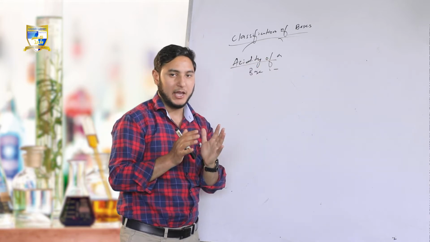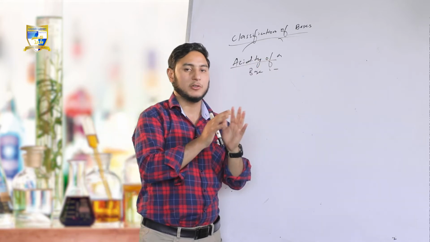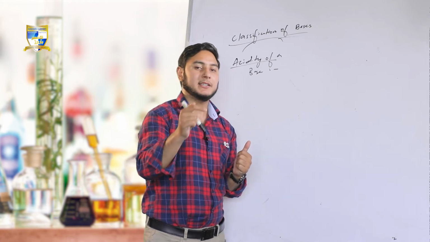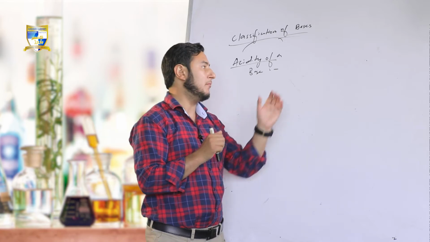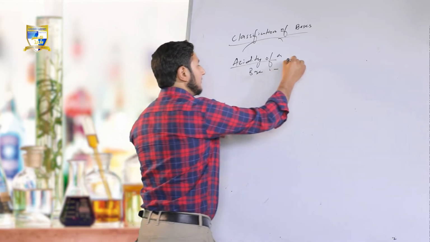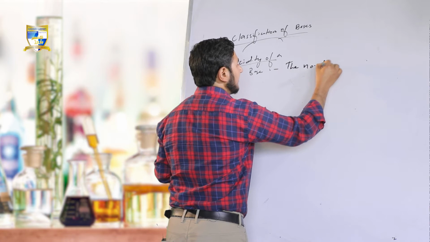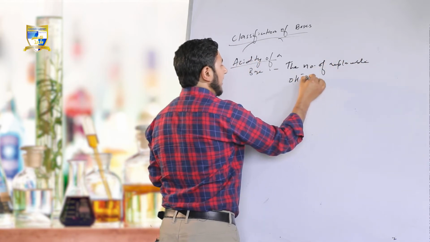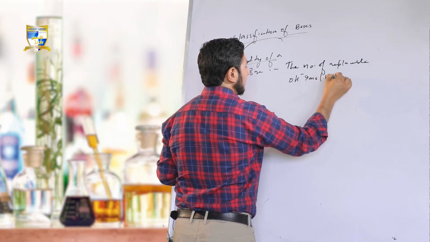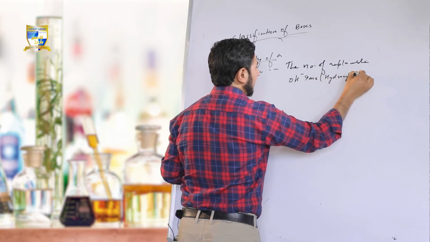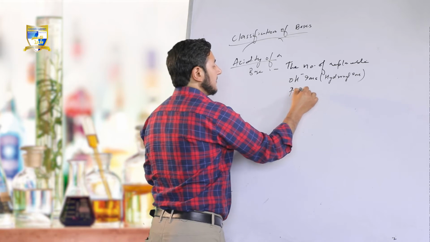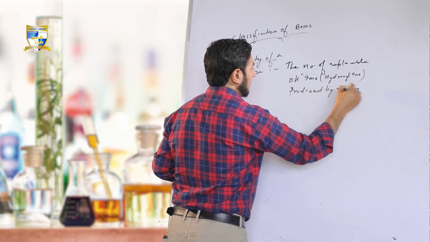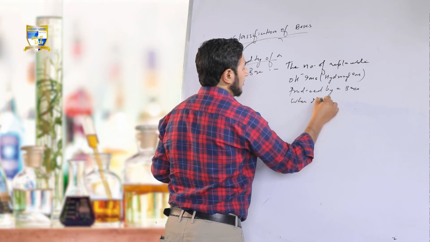I am repeating. How many OH negative ions, also called hydroxyl ions, a base releases when it is dissolved in aqueous solution. That is the number of replaceable OH negative ions, that is hydroxyl ions, produced by a base when it is dissolved in aqueous solution.